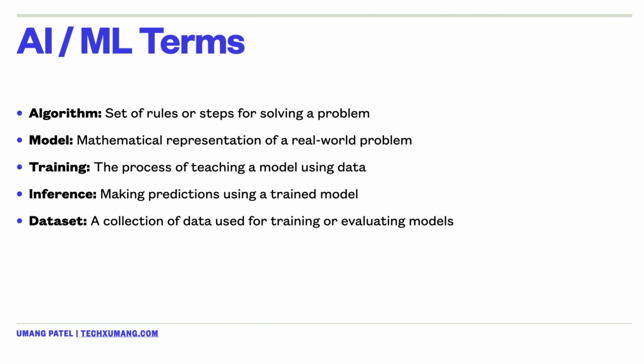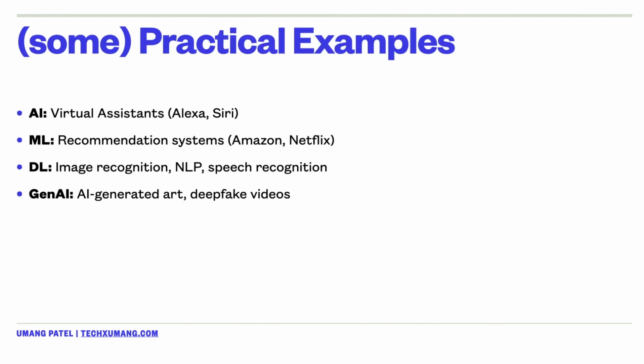Some of the practical examples that we would want to cover again would be, for AI, virtual assistants like Alexa and Siri to understand and respond to user commands. ML for recommendation systems, as I've said, for Netflix and Amazon, they use machine learning to suggest content based on user preferences. Deep learning, so for applications like image recognition, natural language processing, and speech recognition, they leverage deep learning techniques. Generative AI, again, AI generated art, deepfake videos, these are some of the products of generative AI techniques.